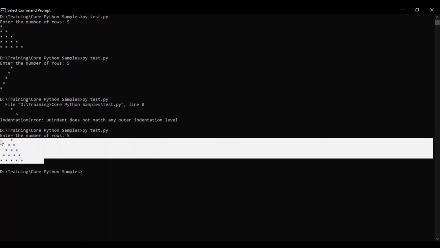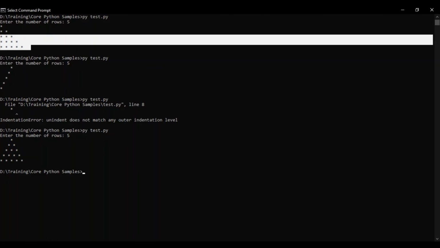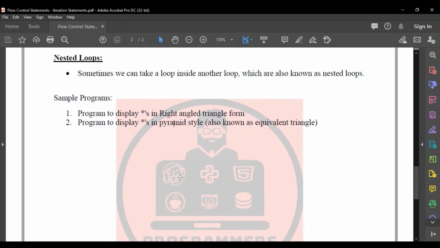So in this way we can use the nested loops, and I have just shown some sample pattern programs also. With this we are coming to an end for the iteration statements in flow control. In the next video, we will be looking into the transfer statements.